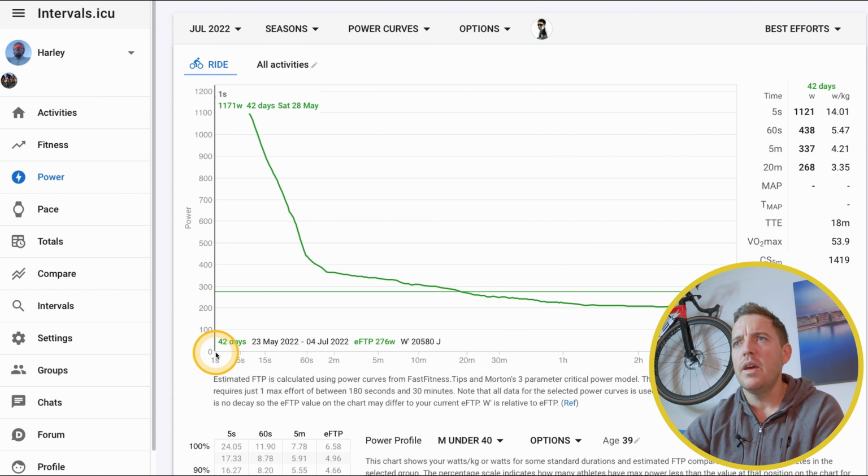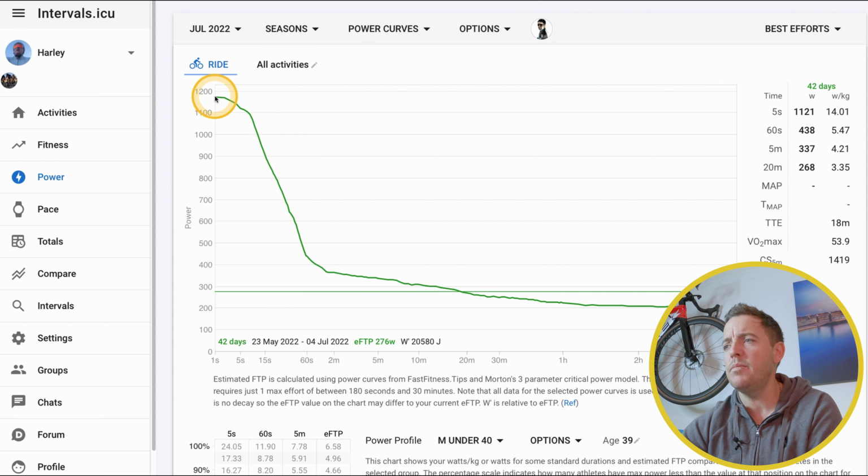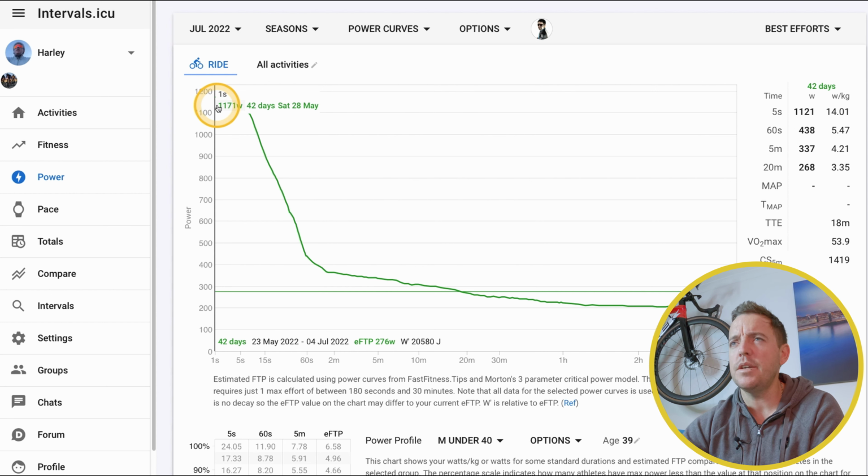That's a big one. And then obviously the power, so you can see the day before, 1170 watts, 71 watts was my maximum, so that was back on the 28th of May. So I did 1138 the other day, a couple of days ago, just chasing cars up and down one of our highways for sprint practice, and it gives you an idea of what your 1 second power is.